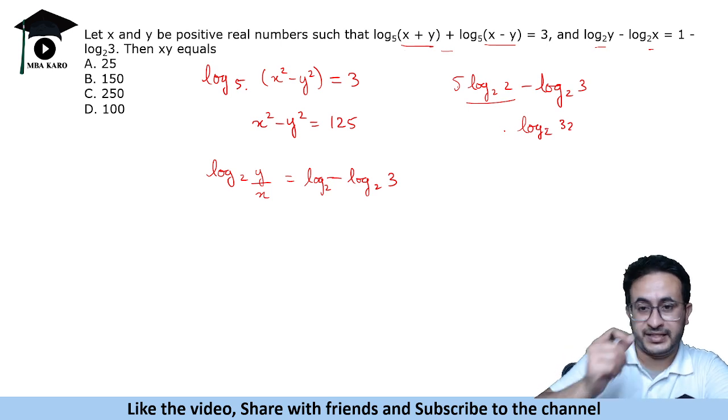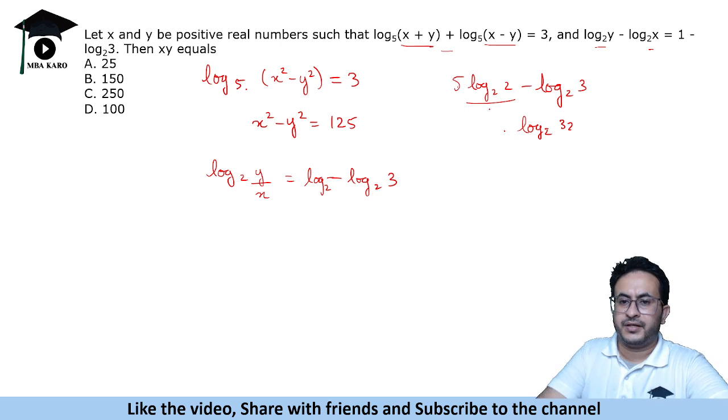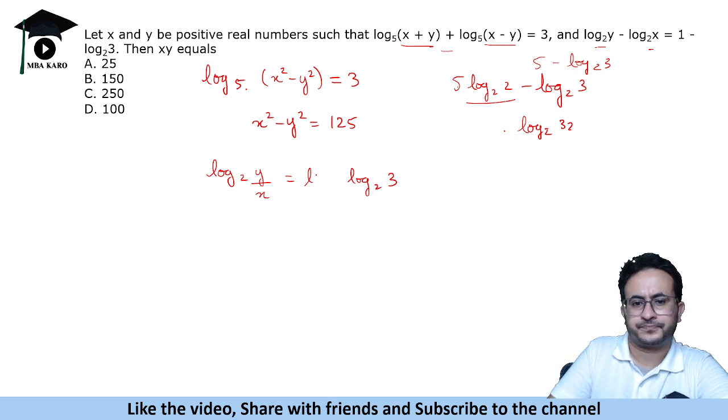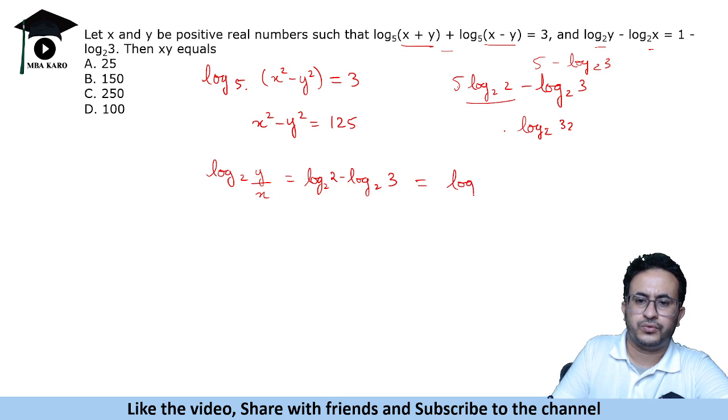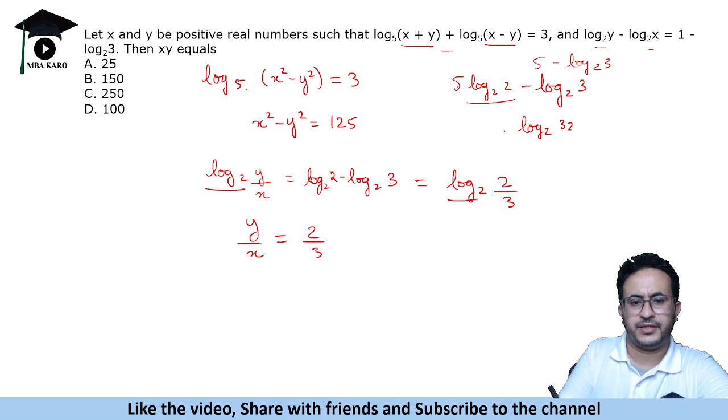So basically if you are given a constant and a logarithm value, convert it like this. Let's say it was 5 minus log 2 3, so we took 2 to the power 5. Here it is 1 minus log 2 3, so we will make it log 2 2 minus log 2 3. This means it is log 2 of 2 by 3, where this becomes the numerator and this the denominator. So we see the same base here, so y upon x is 2 by 3, right?